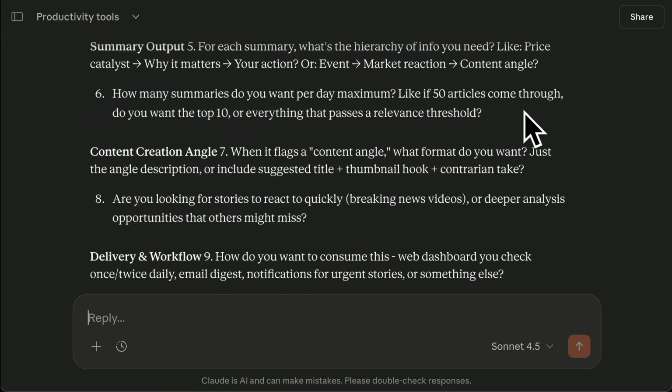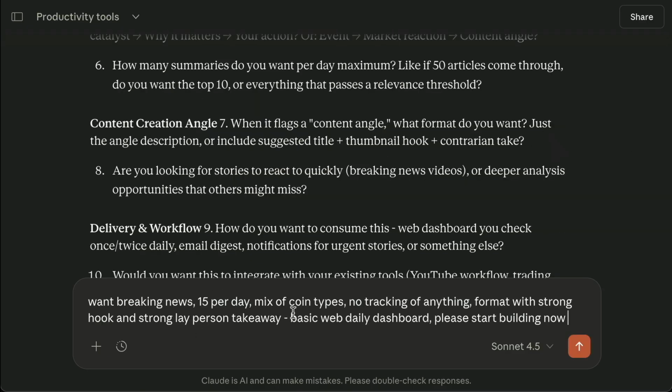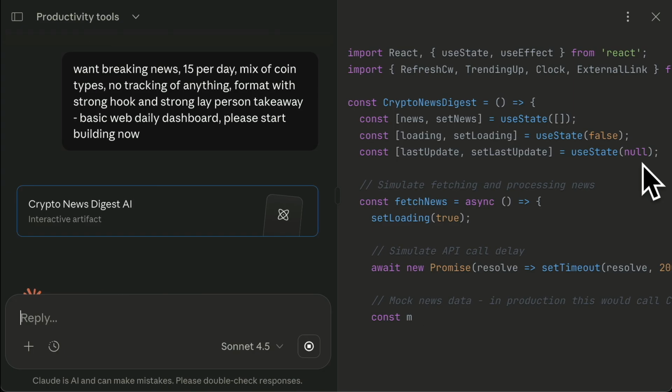For example, it's asking you how many summaries you want per day, etc. So what I put here is I want breaking news, 15 per day, mix of coin types, no tracking, formatted with a strong hook, strong layperson takeaway at the end, basic web daily dashboard. Please start building now. Go. And now it's off building.